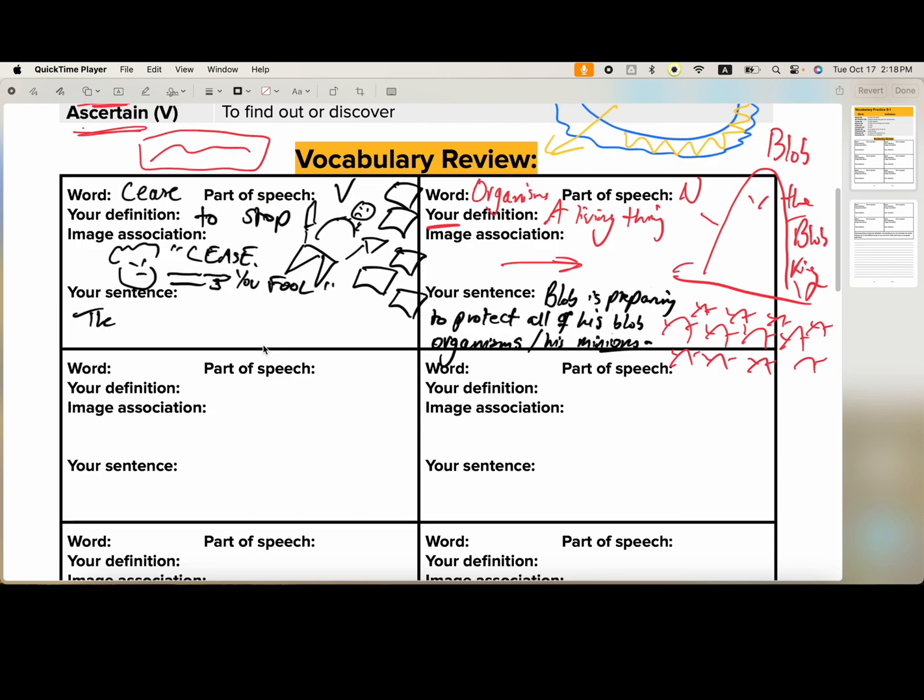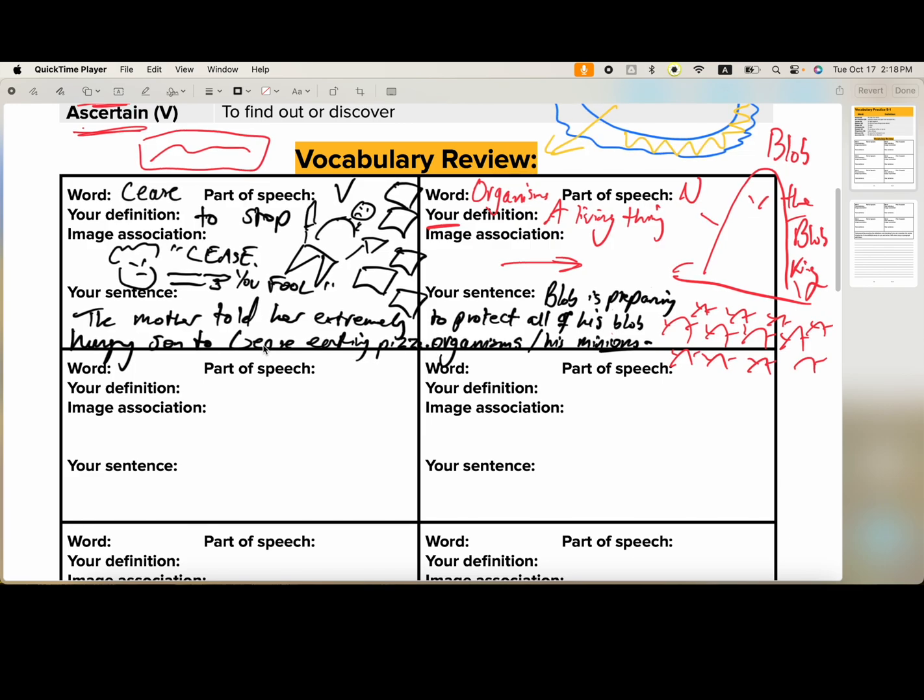The mum, or the mother, told her extremely hungry son to cease eating pizza.